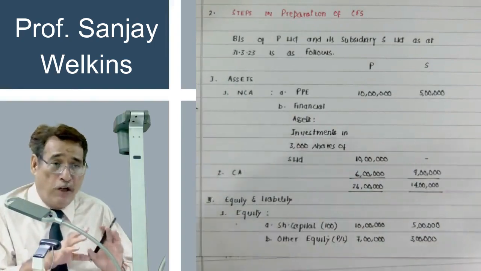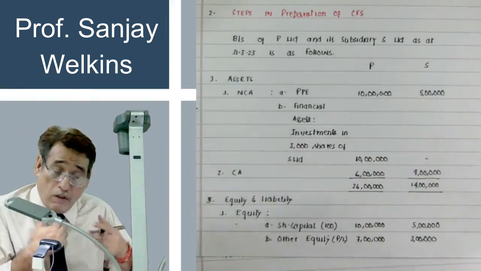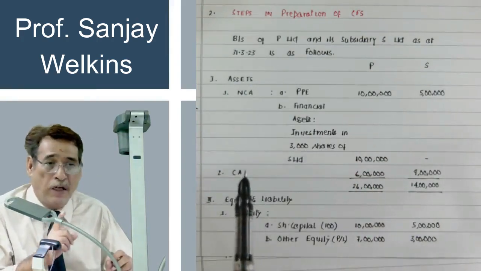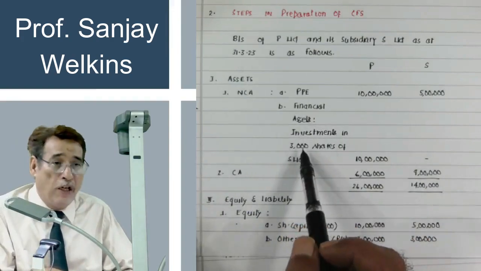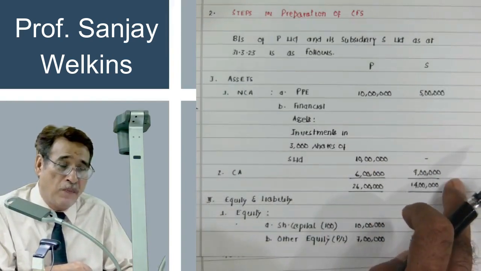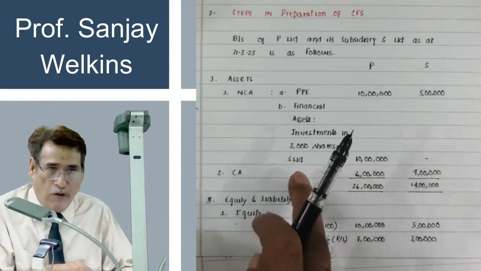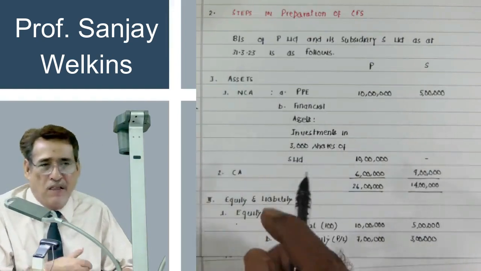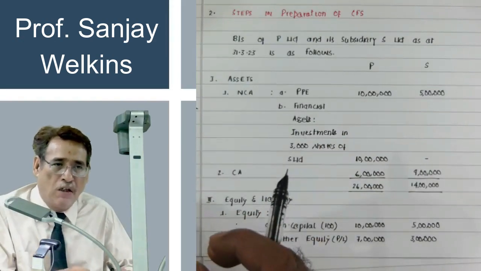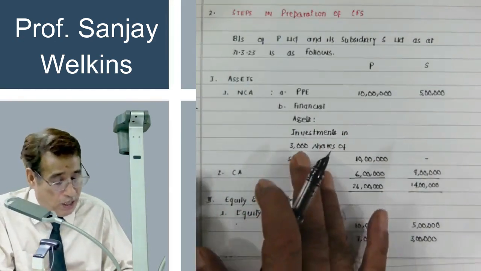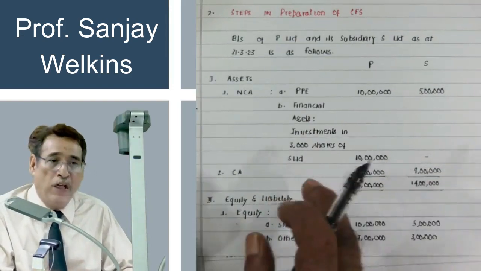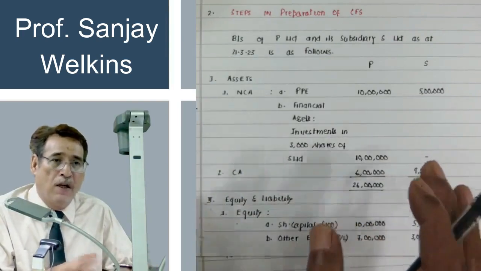Whenever you are going to prepare the consolidated financial statement, it is very important to take care of one important aspect. What is the investment of P Limited? What is the investment of the parent company in the subsidiary company? That will always be given, either in the balance sheet itself, or it may be given to you in additional information. Most of the time it will be given this way only. So this time it is written that P Limited has invested in 3,000 shares.